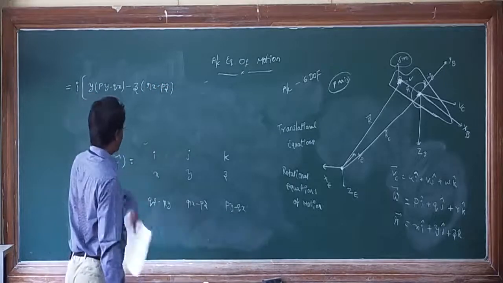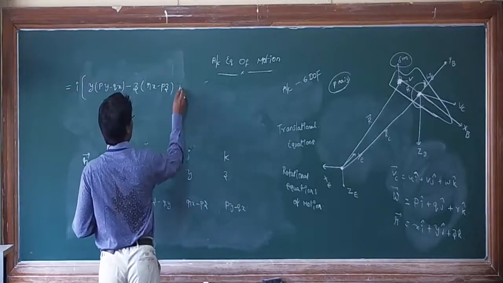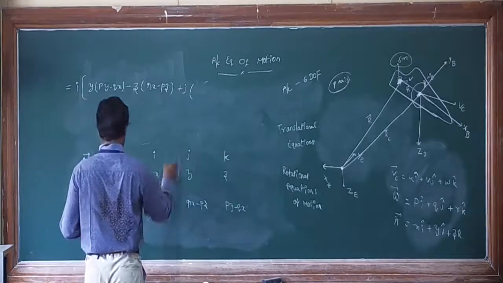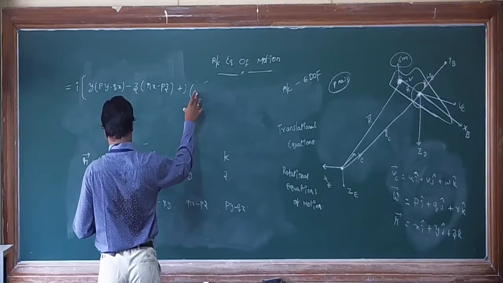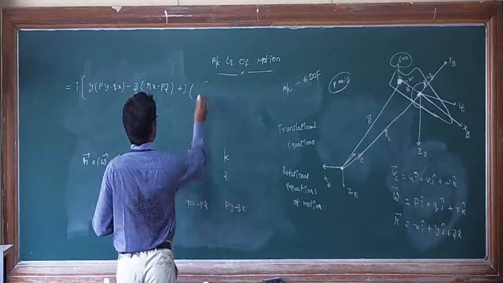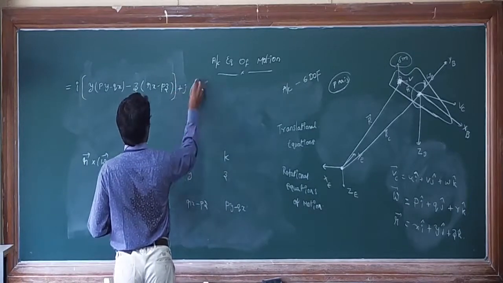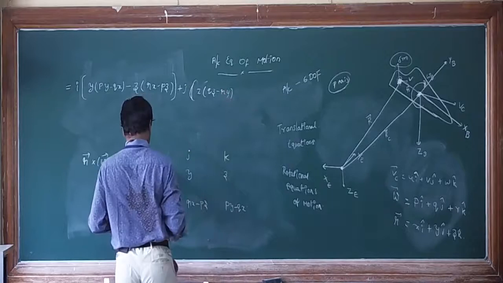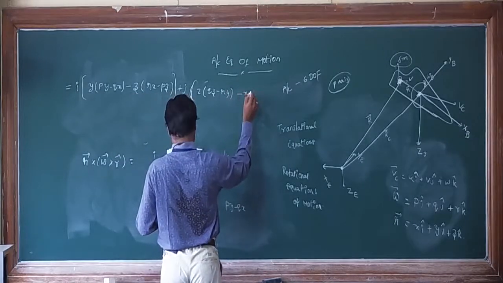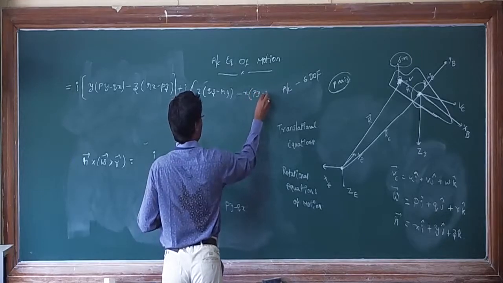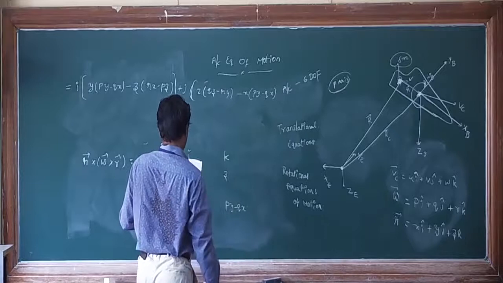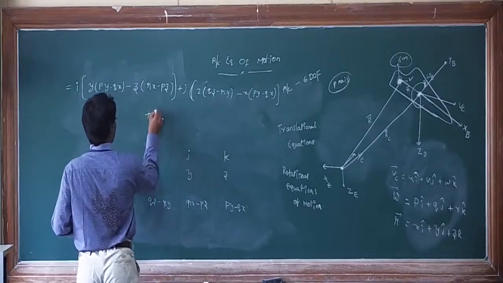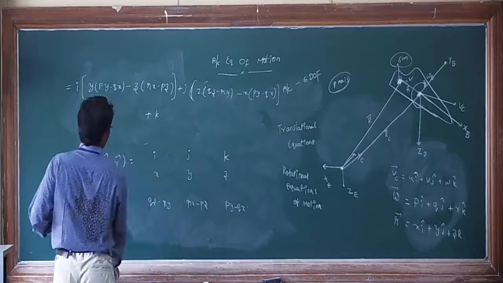Next, minus j, or you can take it as plus j: you will get (qz minus ry) into z, minus x into (py minus qx), plus k, I will write here.